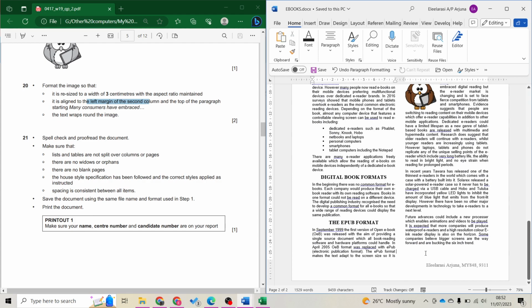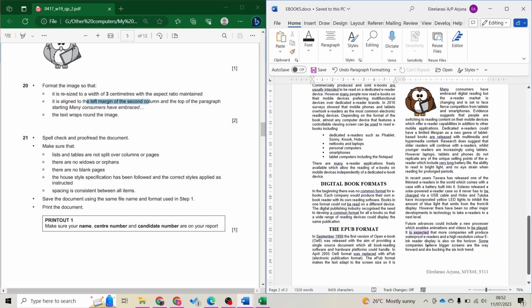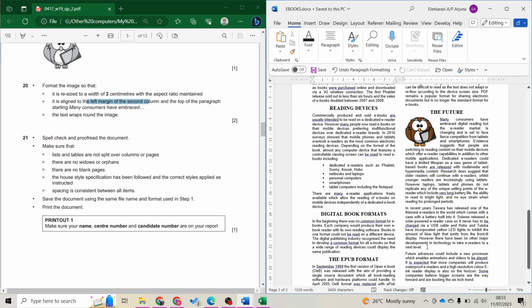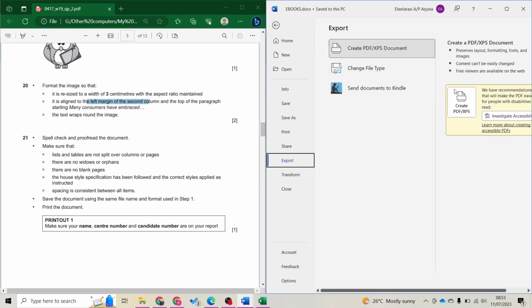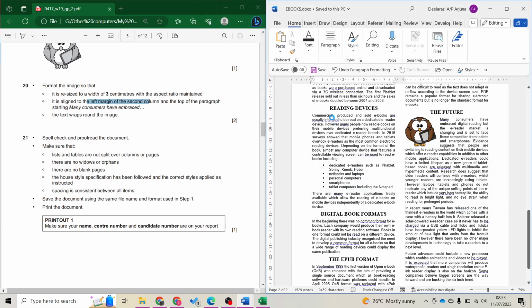Okay, so make sure that it's all good. All right, next, no blank pages. You only have two pages. Done. The spacing is consistent. There's no awkward spacing. All good. Yep. And then save this document in the same file name. So we have been saving it. Control S. This is our first printout. We can export this or save it as PDF. So this is our first printout, P1. That's it. So we're gonna continue with our third task.